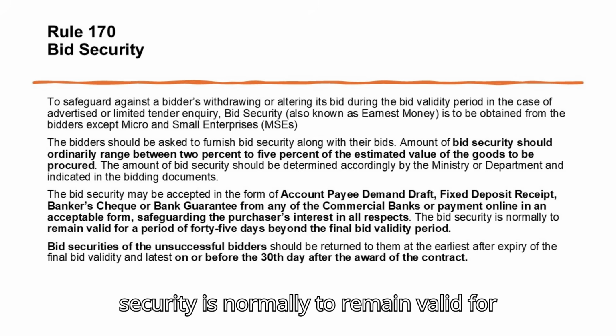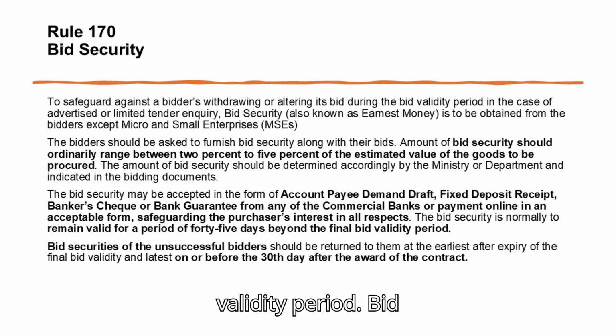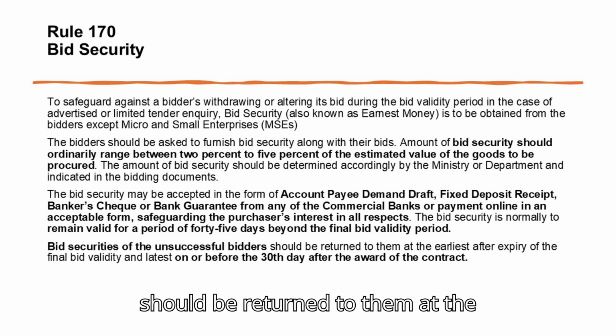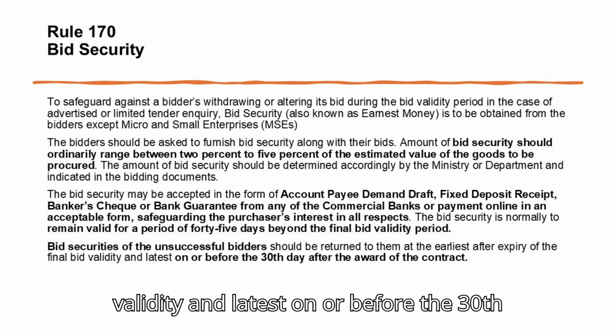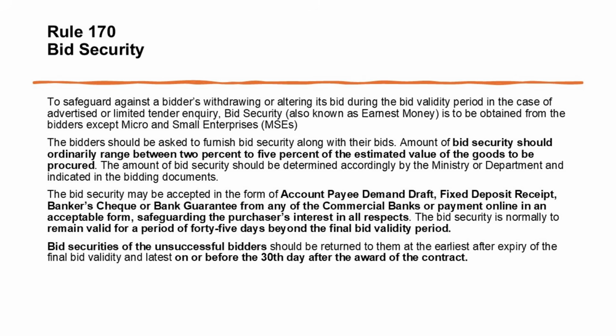The bid security is normally to remain valid for a period of 45 days beyond the final bid validity period. Bid securities of the unsuccessful bidders should be returned to them at the earliest after expiry of the final bid validity and latest on or before the 30th day after the award of the contract.